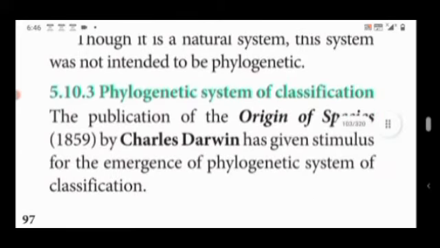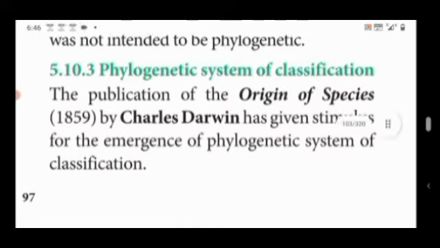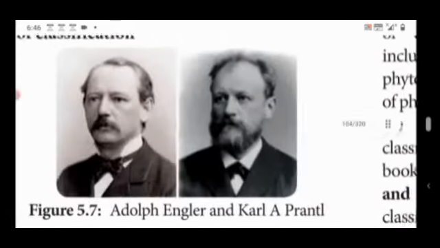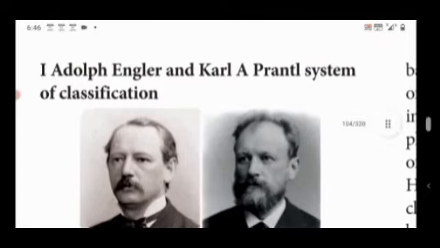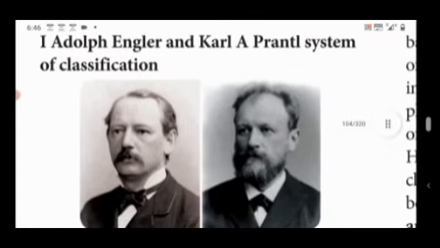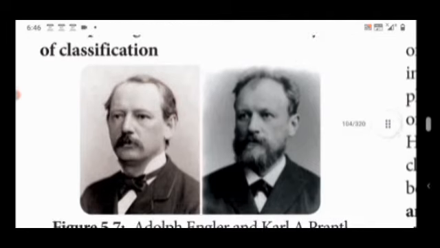The publication of The Origin of Species in the year 1859 by Charles Darwin has given enough stimulus for the emergence of the phylogenetic system of classification. So the stimulus for the formation of phylogenetic classification was given by Charles Darwin. This phylogenetic system of classification was jointly proposed by Adolf Engler and Karl Prantl.